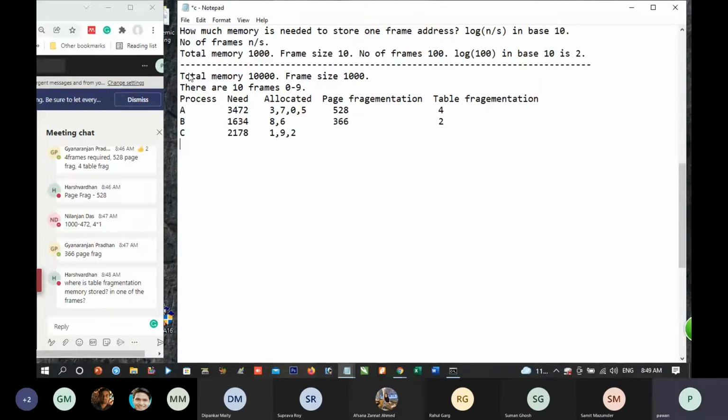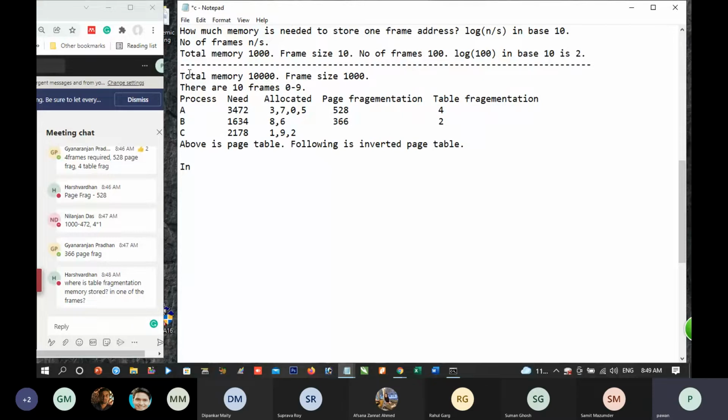Inverted page table. So above is the page table. Following is the inverted page table. Okay.